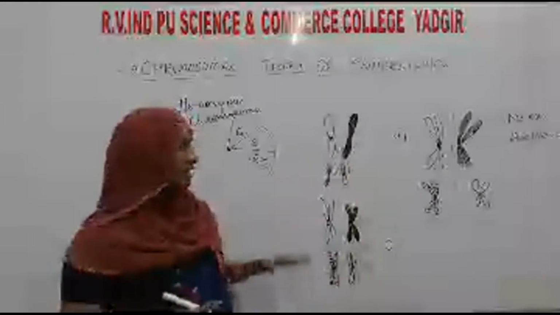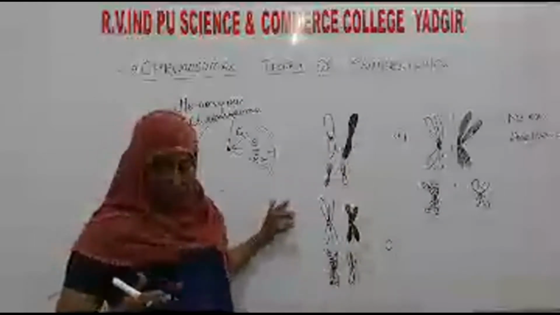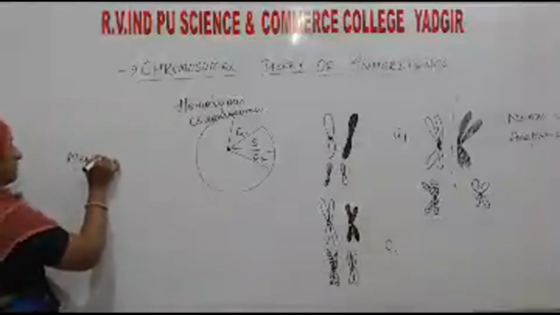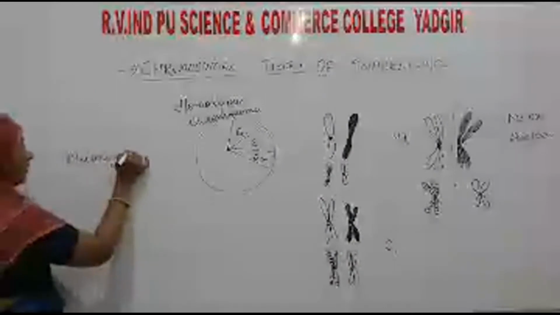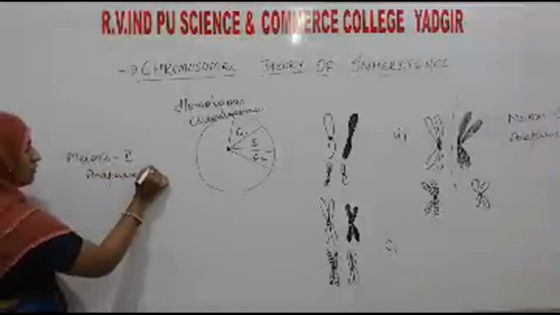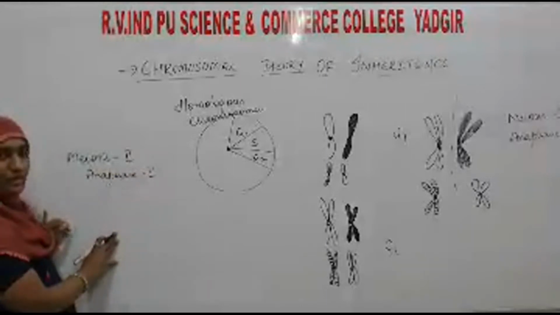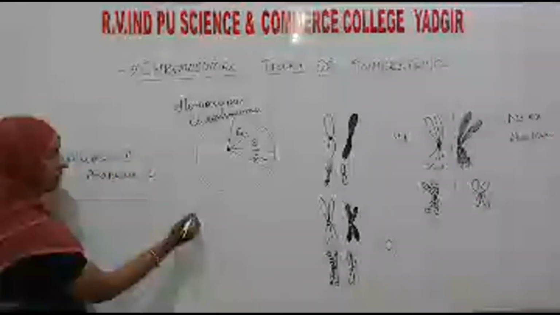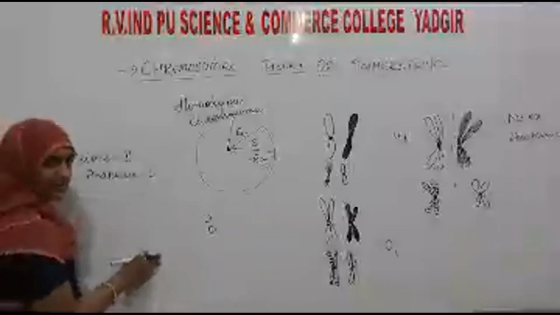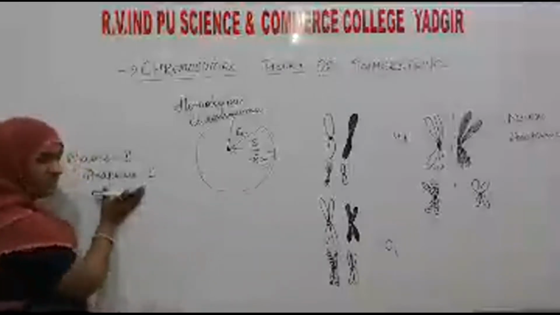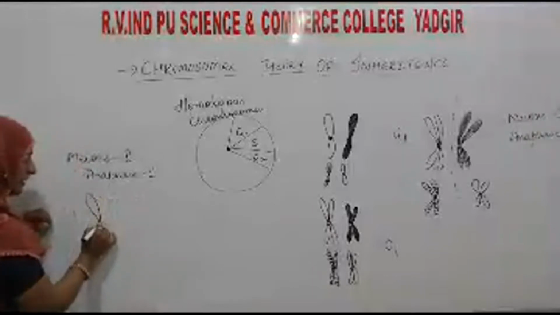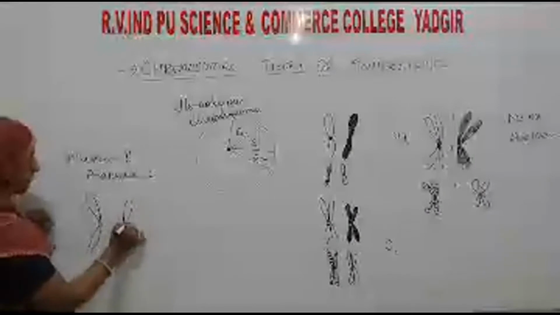Next, during anaphase 2 of meiosis 2, what happens? After completion of meiosis 1, 2 cells are going to form. In that, the chromosomes will be like that. But during anaphase 2, they are going to segregate like this.